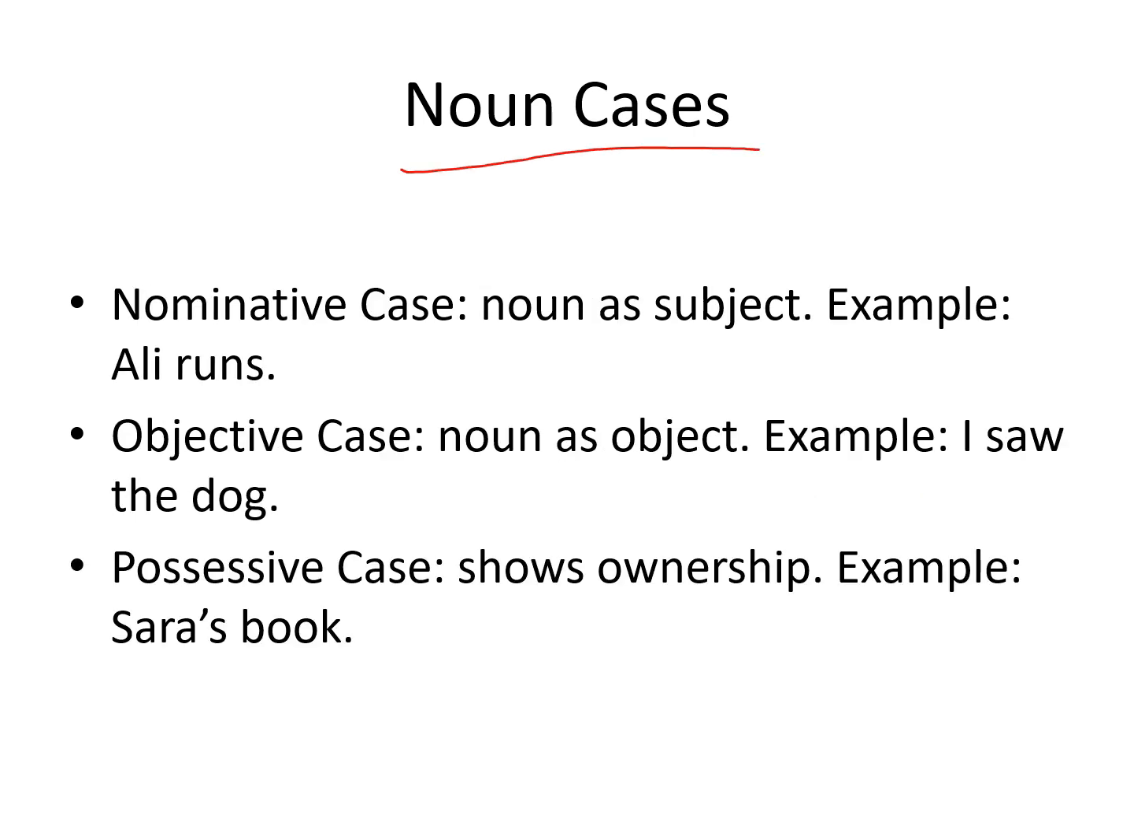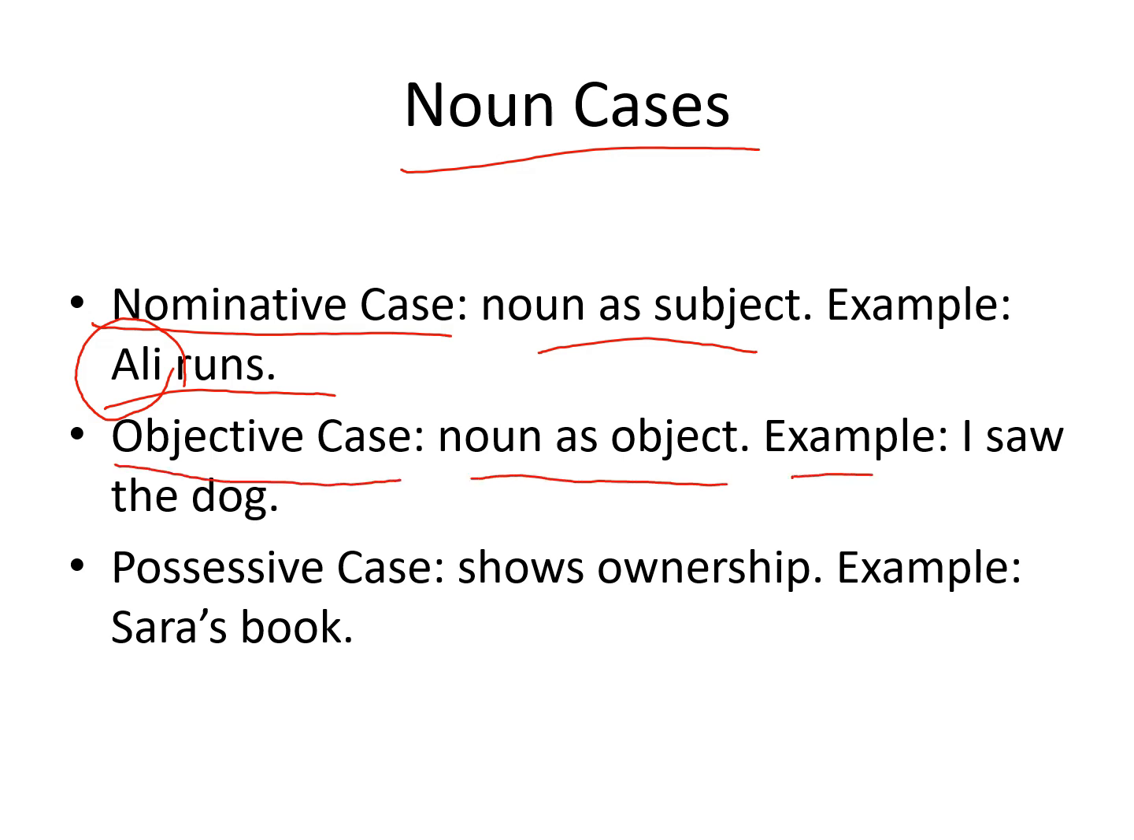Noun cases. A noun can be in the nominative case, where it performs as a subject in a sentence. For example, Ali runs. Here Ali is a noun in the nominative case working as a subject in this sentence. It can be the objective case where it performs as an object. For example, I saw the dog. Here dog is in the objective case and working as an object, because who or what thing is seen by me? Dog. Possessive case is where it shows ownership, possession, for example, Sarah's book.